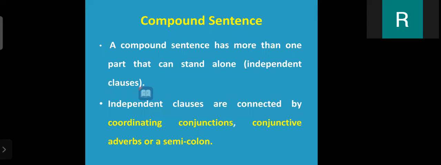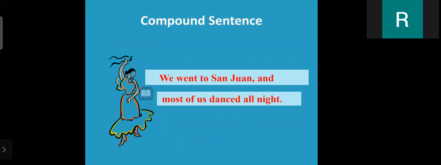So compound sentence means what? A compound sentence has more than one part that can stand alone. Now here is one example. We went to St. John and most of us dance all night. So this is one type of compound sentence. Here you can see we went to St. John is one clause and most of us dance all night is the other clause. So both these clauses are independent.